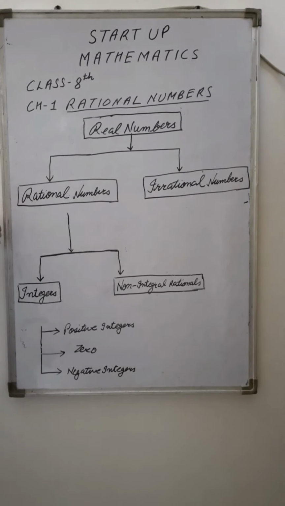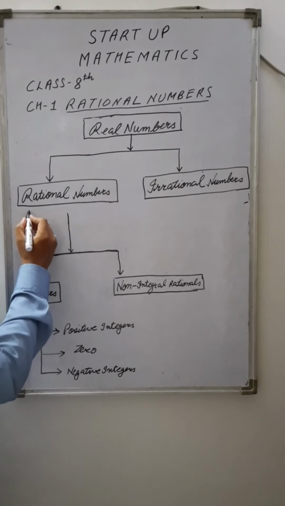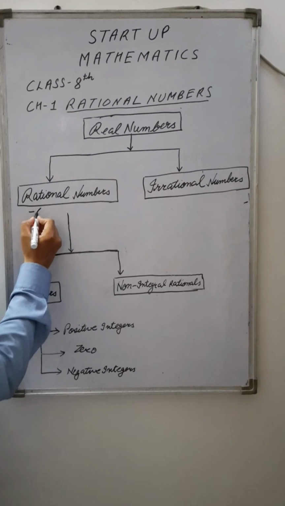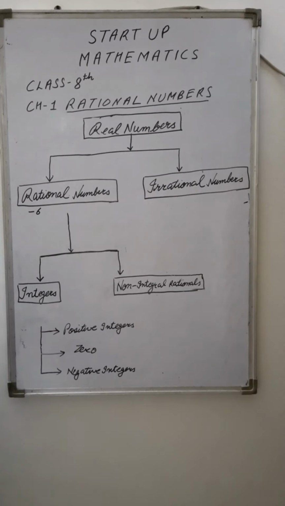Rational numbers are again classified into integers and non-integral rationals. If we divide integers, they are positive integers, 0 and negative integers. Rational numbers, if I give examples of rational numbers, you know them. If I write -6, so -6 is a rational number.